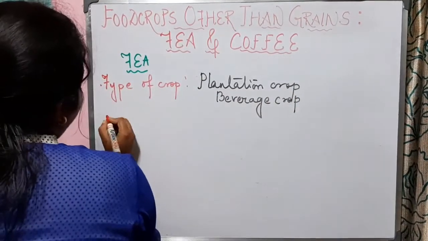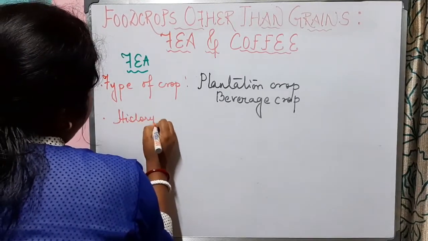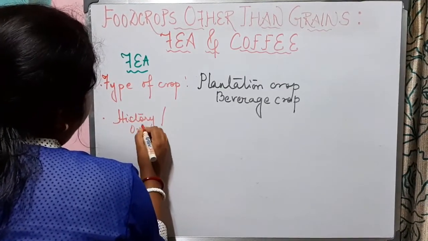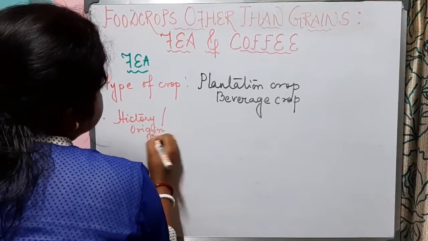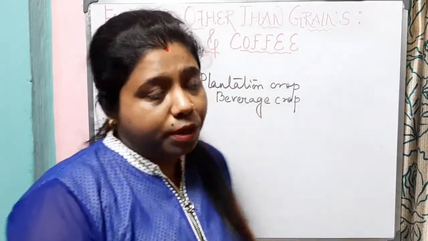Let us know where tea originated, the history or origin of tea. Now, tea is indigenous to China. That means the cultivation of tea originated in China as early as the 6th century.